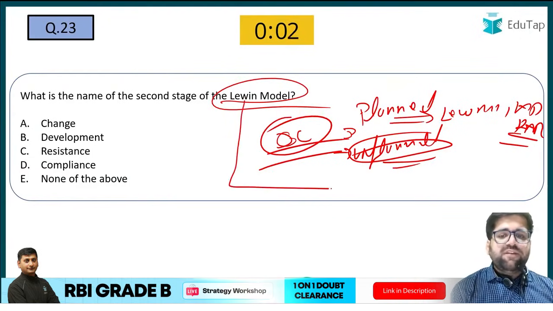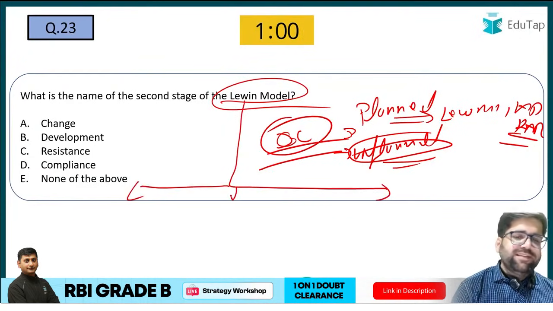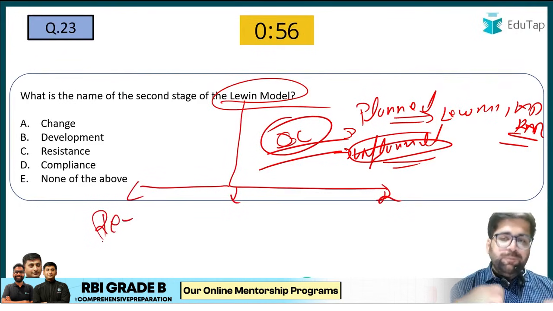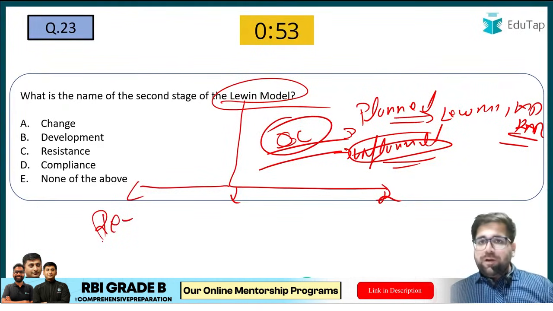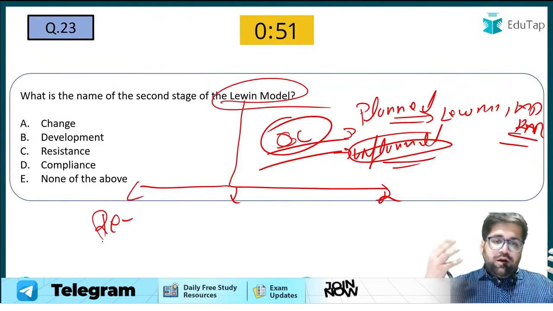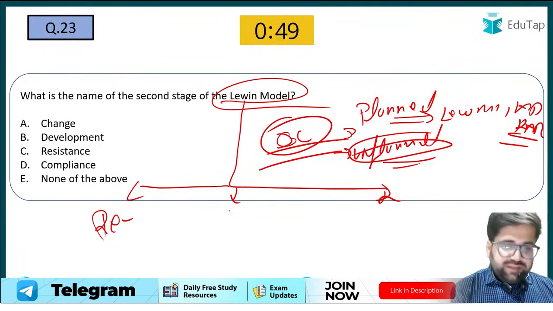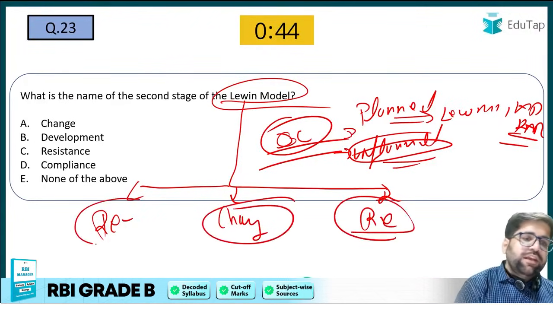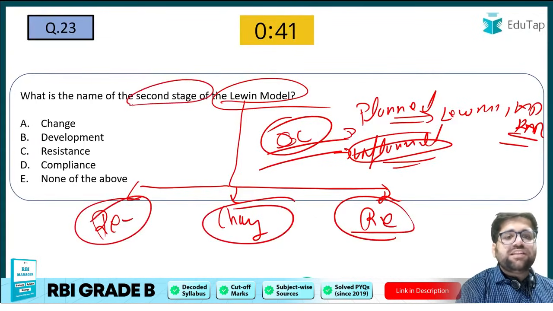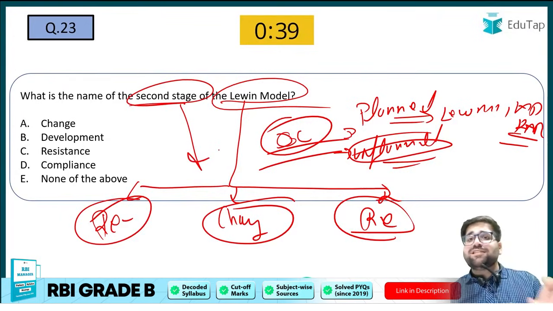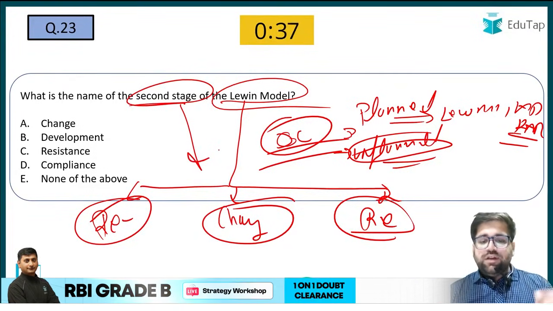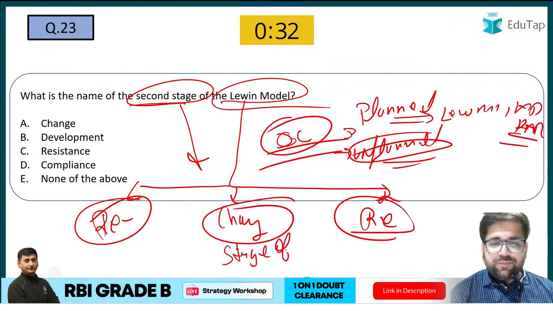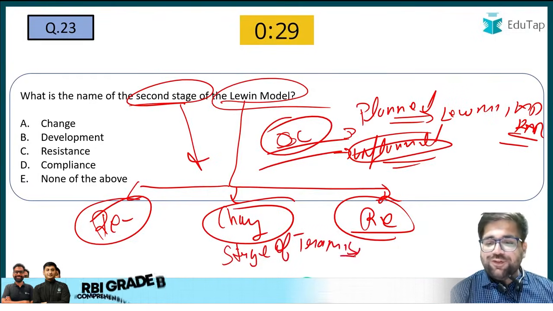The Lewin model has been divided into three stages. Just a small basic introduction, and then I will move on. First is to defreeze. You have to make sure that all the people of your organization are coming and accepting that particular change. Then we come to the change, and then we come to the refreeze. Nothing much. So the question is about the second stage. The second stage is known as change, and this stage is also known as the stage of transition, my friends. So next year, if you see this question, don't get confused.